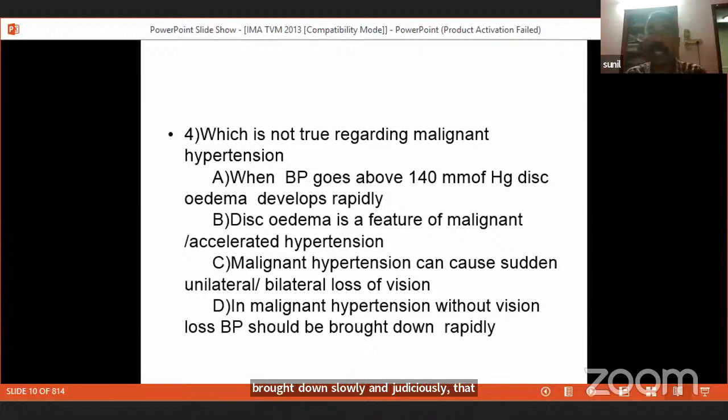So the first choice, when diastolic BP goes above 140 millimeters of mercury, then dyskidema develops rapidly. It's a very, very important fact; dyskidema will develop in minutes. Another important point is that in malignant hypertension, BP should be brought down slowly and judiciously. Otherwise, the neurological tissues, including the optic nerve, go for infarction. So the answer to this question is D, that it should be brought down rapidly.